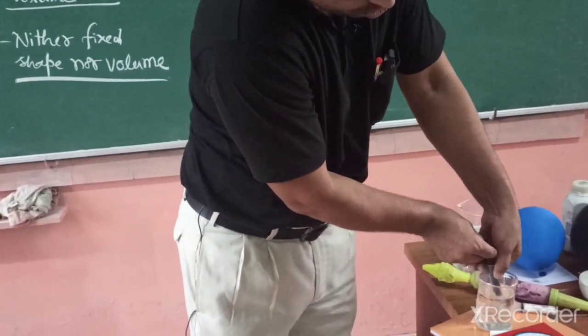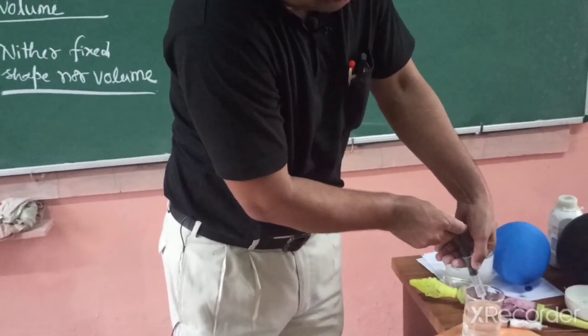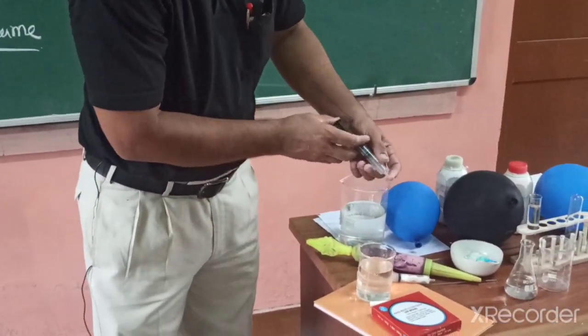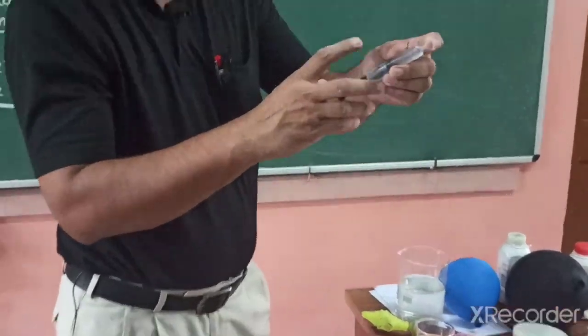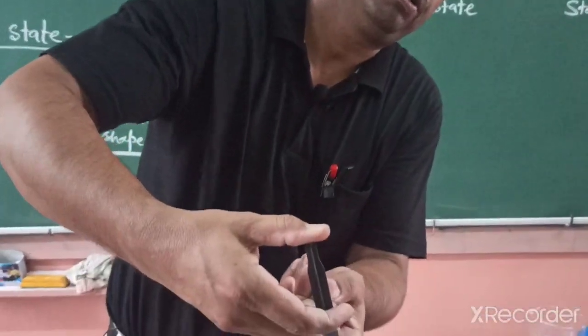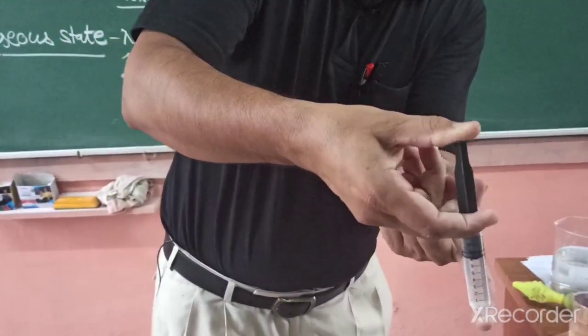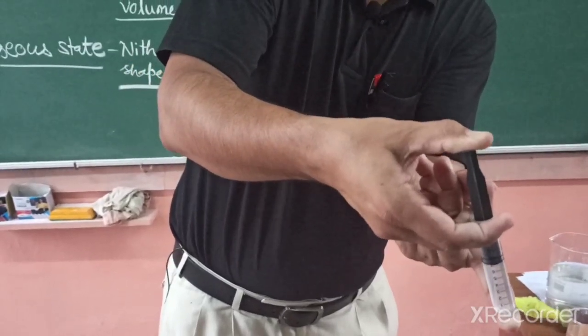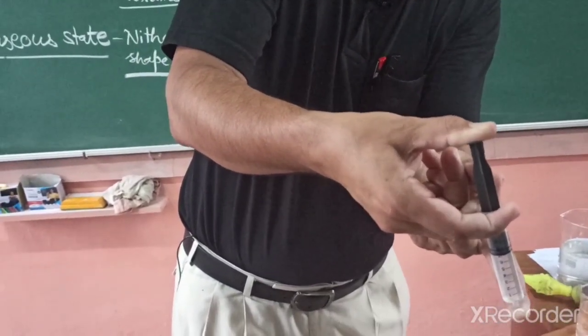When we move the piston, the water is filled. If we press with a finger and apply pressure, it is not compressed, because the water cannot move out.